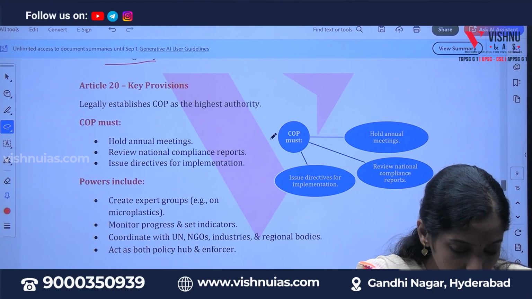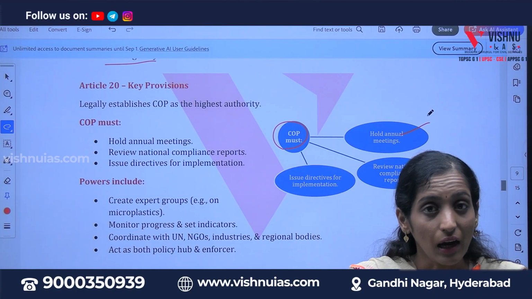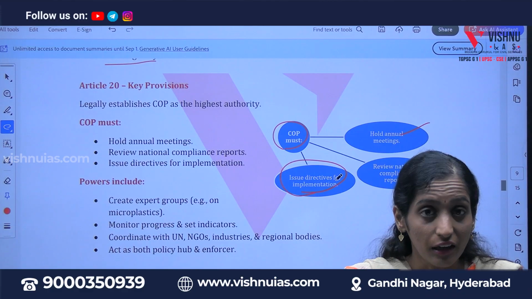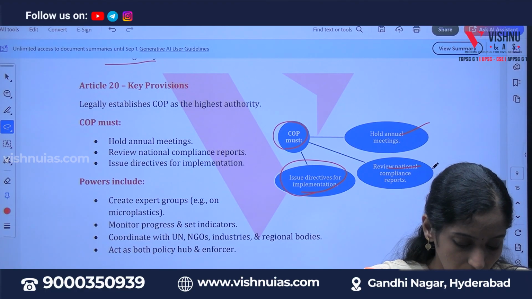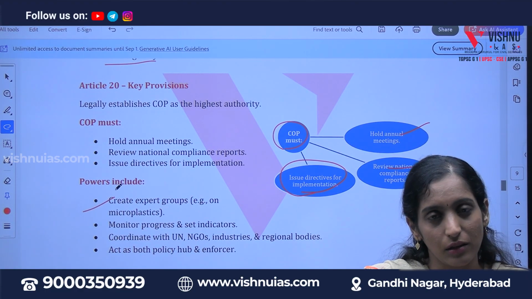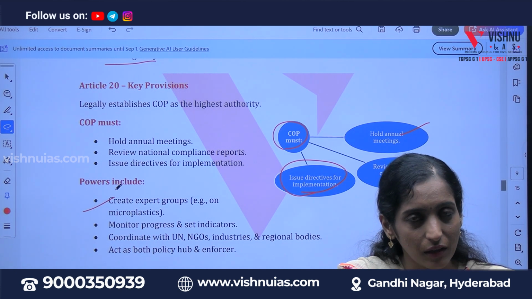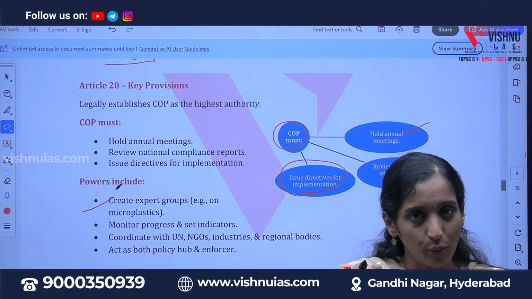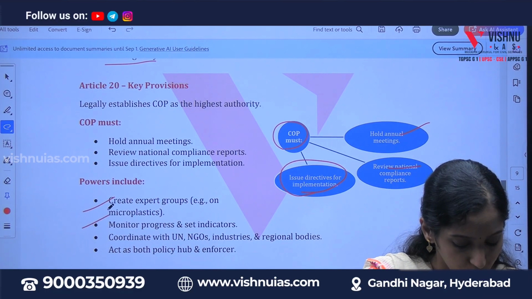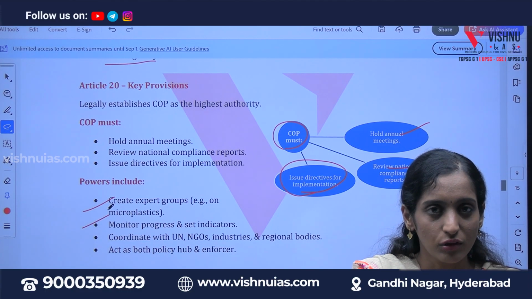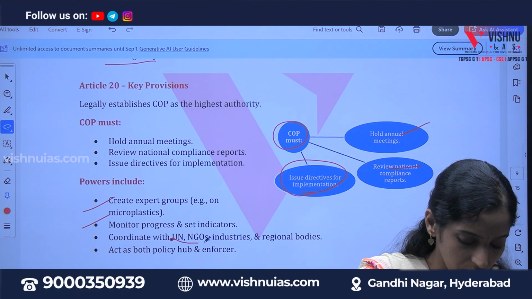If you see Article 20, it says COPs must have annual meetings, and that should be directly implemented, and it should have national compliance reports. Among the COP powers, it can create expert groups on microplastics. Whatever we are using, like sunscreens, creams, perfumes, everything now contains microplastics and nanoplastics. That is a concern for the environment, so it should be avoided. And we have to monitor the progress, and coordination between NGOs, private players and the United Nations is a must. That's what is given here.